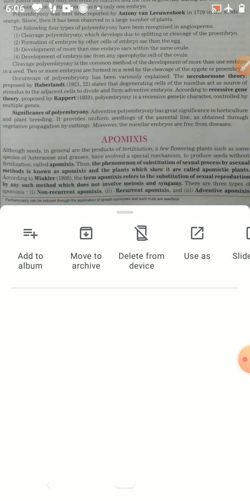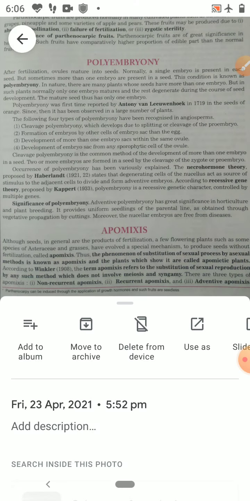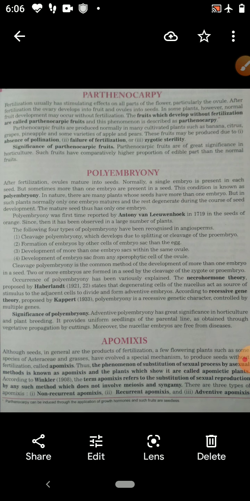Now next is polyembryony. So what is polyembryony? Mature ovules are called seeds. Normally a single embryo is present in each seed.